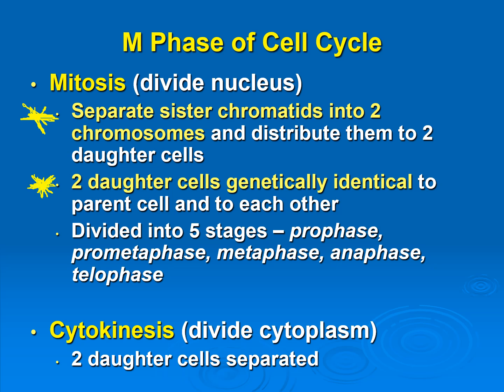And mitosis is going to be divided into 5 stages, which we'll talk about. We've got prophase, prometaphase, metaphase, anaphase, and telophase. And then cytokinesis is when we're going to divide the cytoplasm between the two daughter cells, and then the two daughter cells will finally be separated from each other and become their own cells.